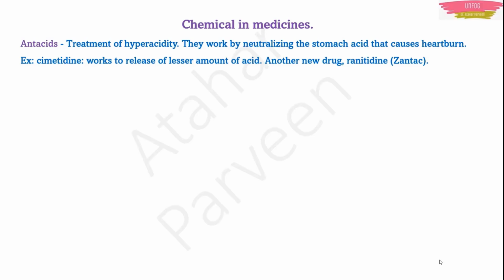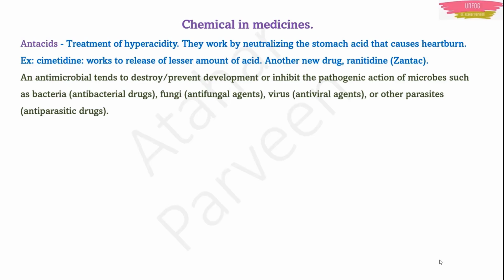So these are antacids. Now there are certain types of antimicrobial drugs which tend to destroy or prevent the development of pathogenic action of microbes such as bacteria. Those which destroy bacteria are known as antibacterial drugs. Those which destroy fungi are known as antifungal agents, those which destroy viruses in our body are antiviral agents, and those which destroy parasites are known as antiparasitic drugs.